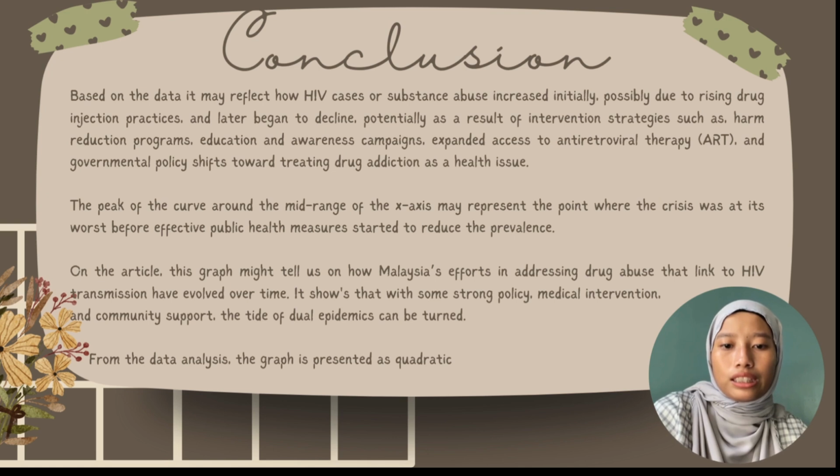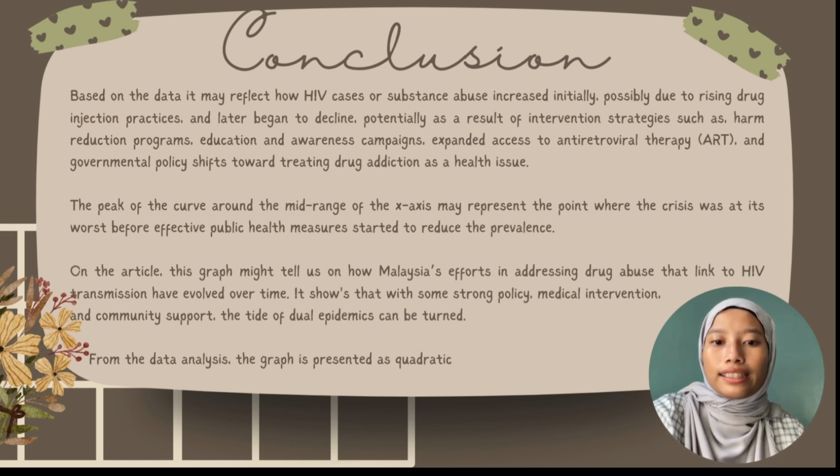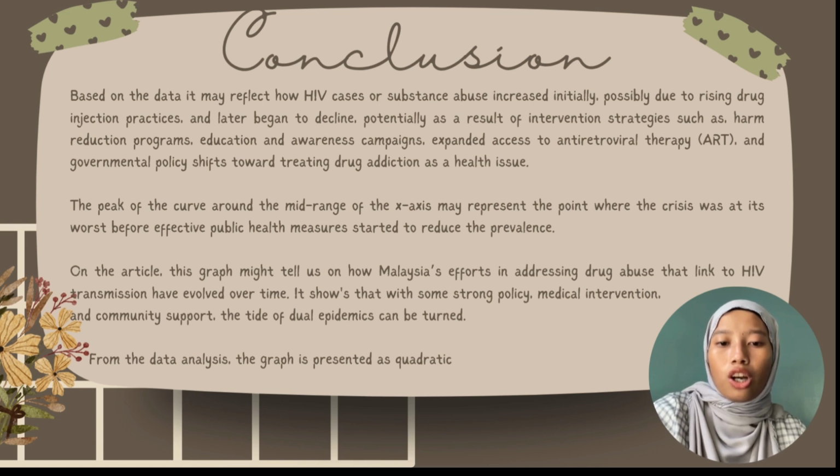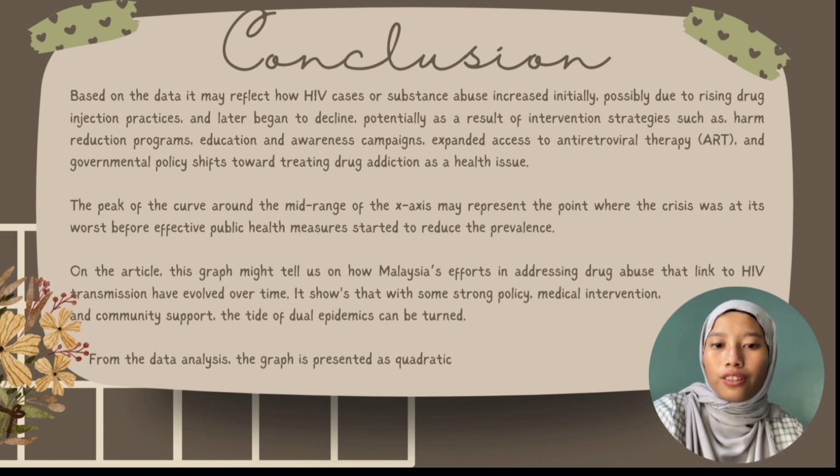The peak of the curve around the mid-range of the x-axis may represent the point where the crisis was at its worst before effective public health measures started to reduce the prevalence. Based on the article, this graph might tell us how Malaysian efforts in addressing drug abuse linked to HIV transmission have evolved over time.